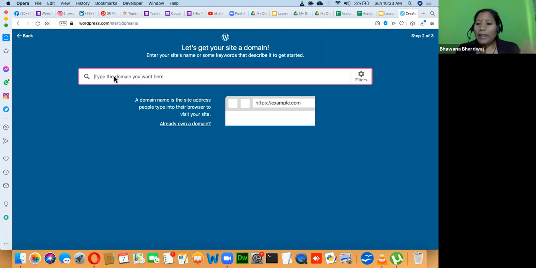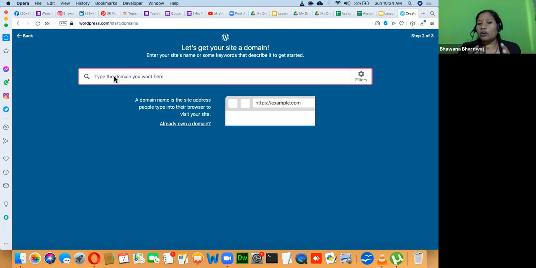The domain name should be short, sweet, easy to remember, easy to spell, and have a business name in it. Some good examples of domain names are Ola Cabs, where Ola is the brand name and Cabs is the business, or Oyo Rooms, where Oyo is the brand name and Rooms is the business.